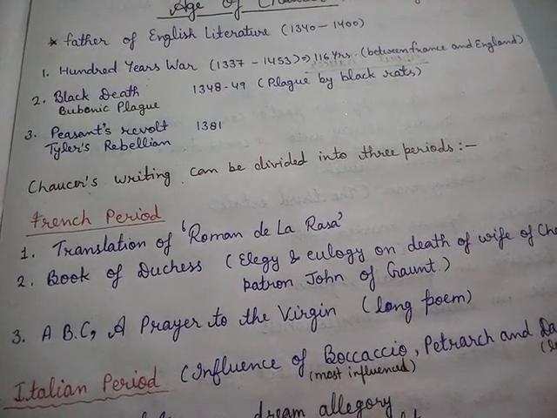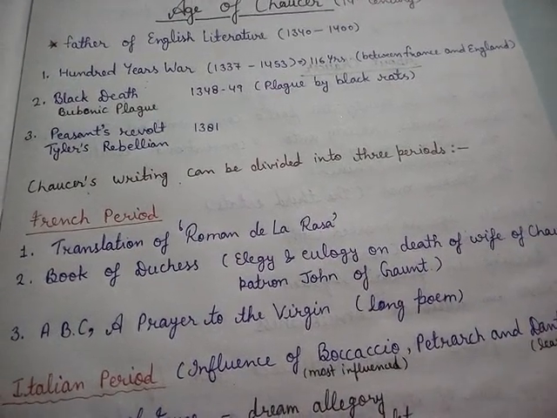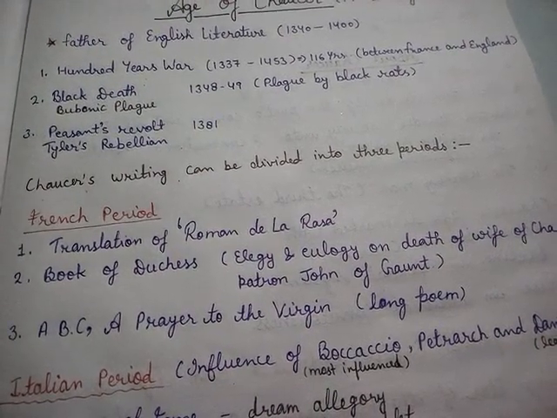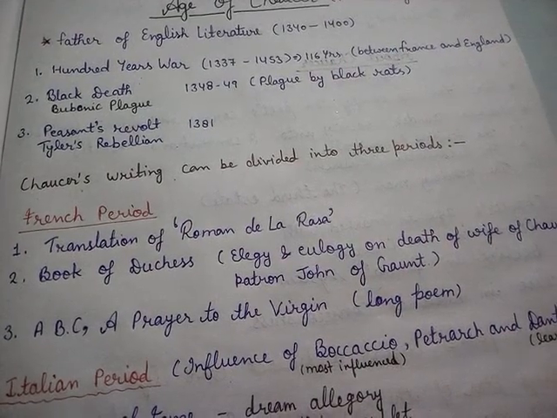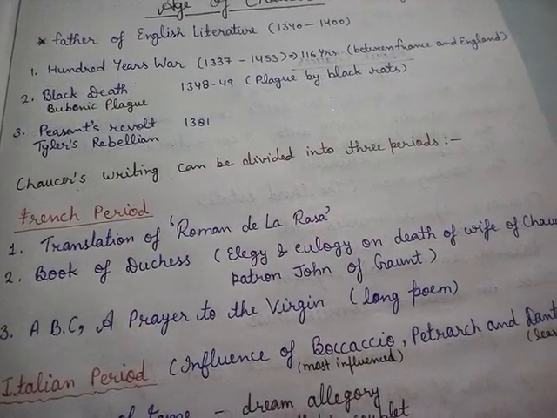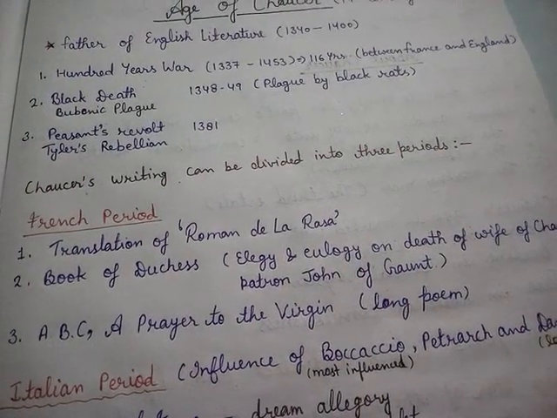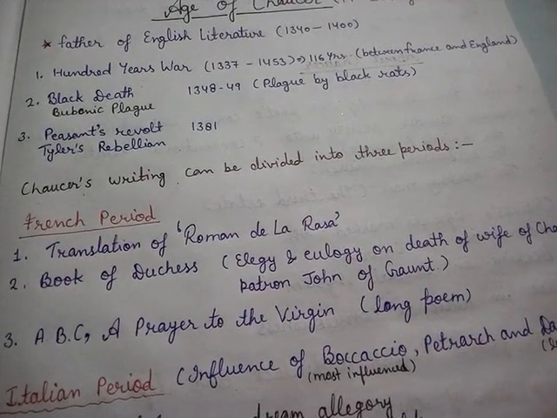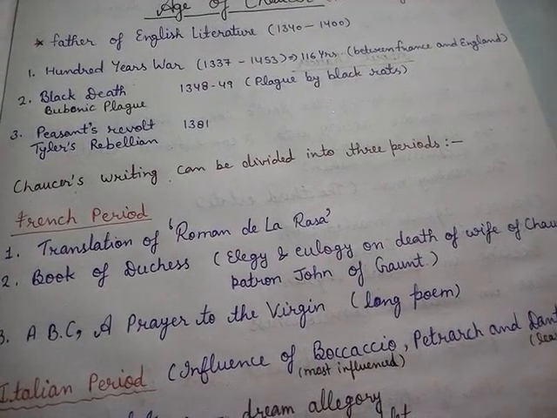The second major incident that took place in Chaucer's period was the Black Death or bubonic plague. The Black Death occurred during 1348-49 and it was caused by plague carried by black rats. During this Black Death period, around 40 to 60% of England's population suffered and died. It took around 200 more years for England to recover to its original population. So the Black Death was the major setback during Chaucer's age, and the Hundred Years' War also halted during the Black Death period.